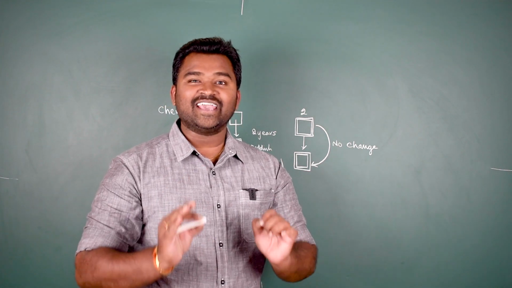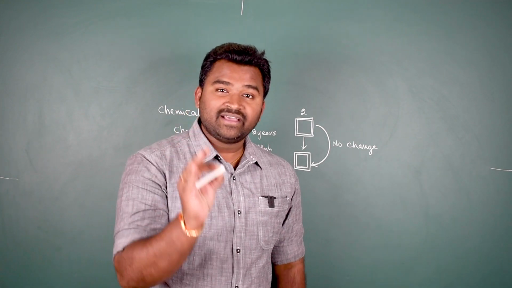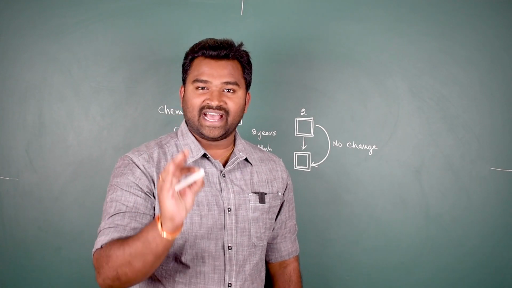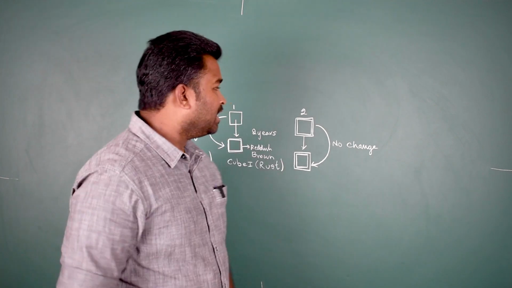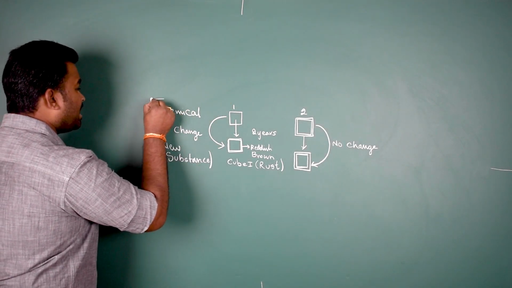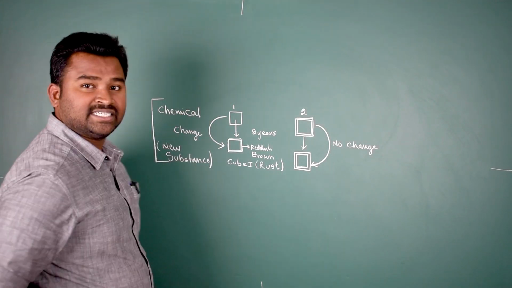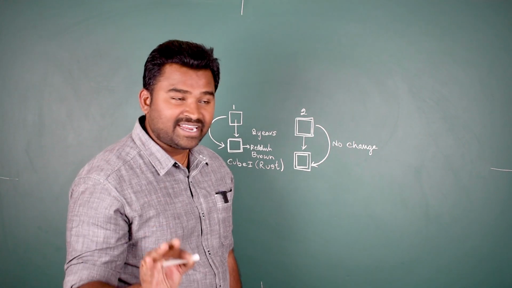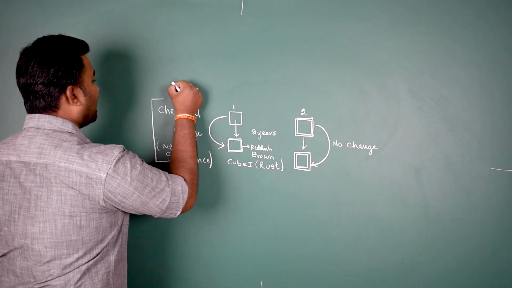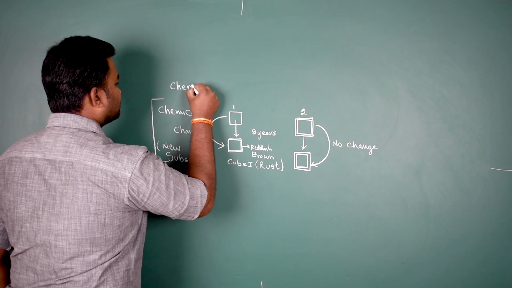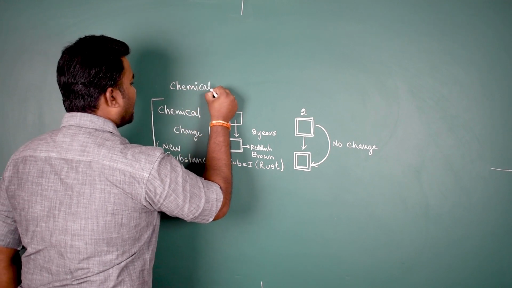Then what is a chemical reaction? Chemical reaction is defined as chemical change. So whenever I say a chemical change has taken place, I can tell that a chemical reaction has taken place.